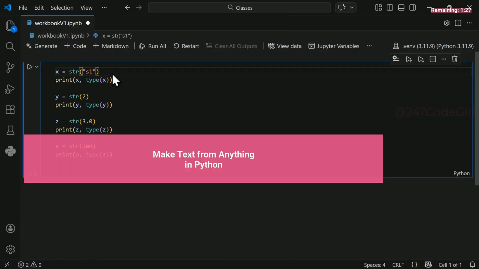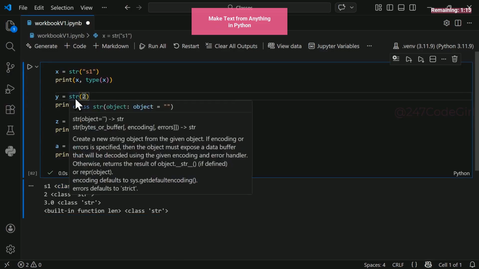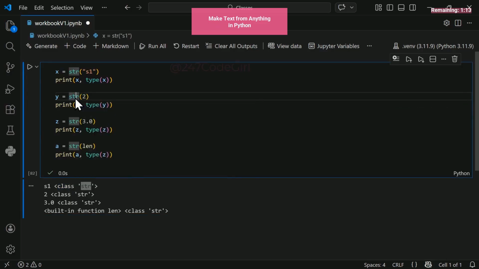Make text from anything. str creates a string from existing strings. Here we have an existing string. Running the code, you can see class type is string. Here we have an integer that is being converted into a string. And you can see 2 is the value and it is of type string. Then we have float. This has a decimal point. Converting it to a string keeps the decimal point. But the class type is string.